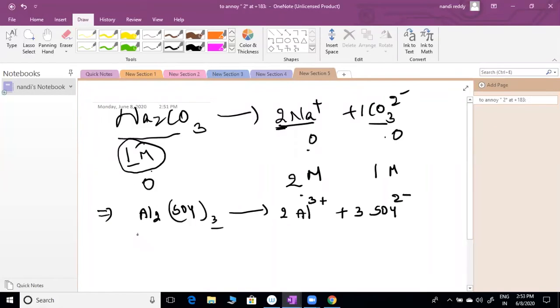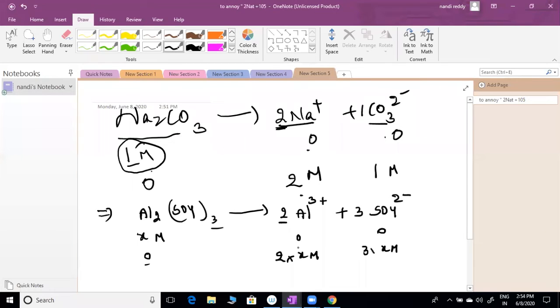Suppose here I am taking x M molarity. Initially 0, 0, no dissociation. After dissociation, I am assuming everything is dissociated. This is 0. You can write here x M. Here also x M. But how much is the coefficient in front of this? That we have to multiply: 2 into x M, 3 into x M.